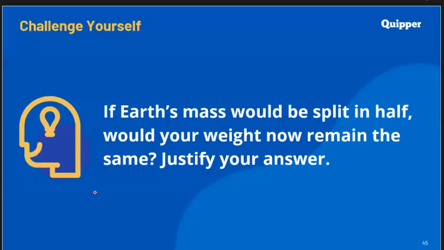Now, to check further your understanding, I want you to answer this in your mind, to practice your thinking skills. If Earth's mass would be split in half, would your weight now remain the same? Justify your answer. Let's say the mass of the Earth, this is just a hypothetical number, this is not the actual number, this is just an example.